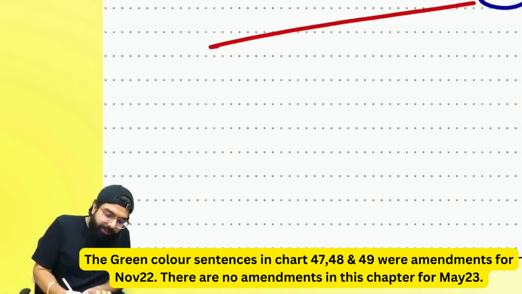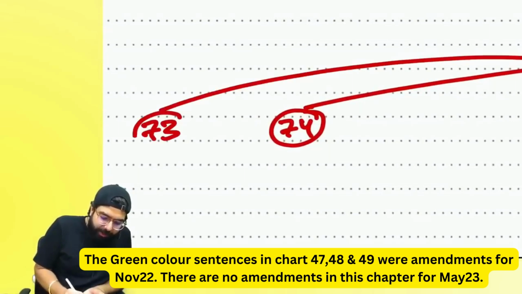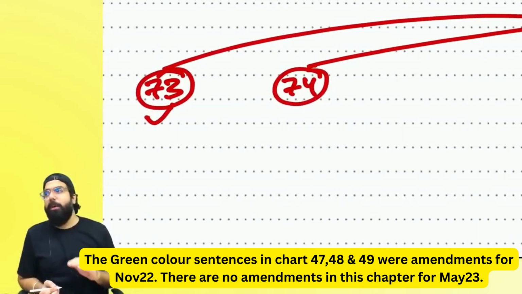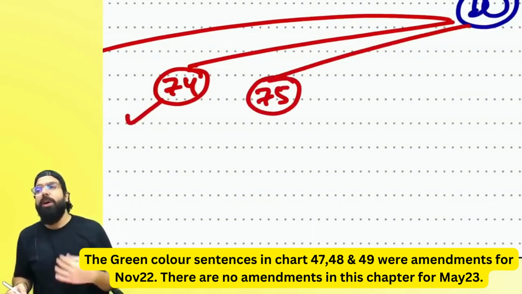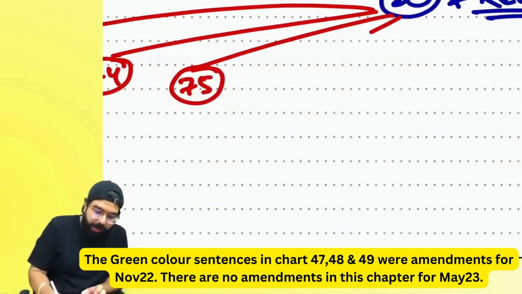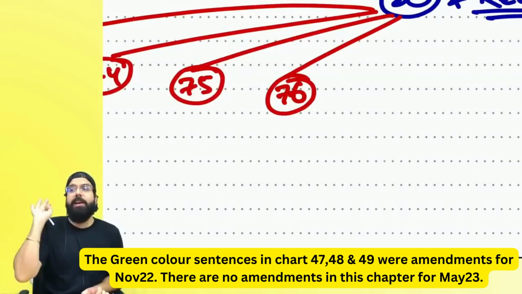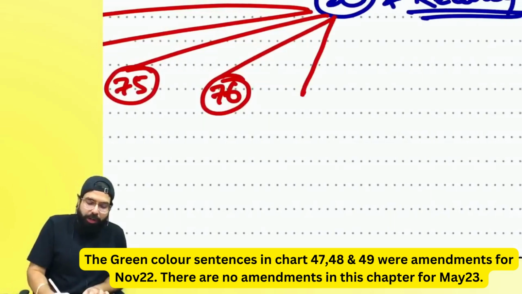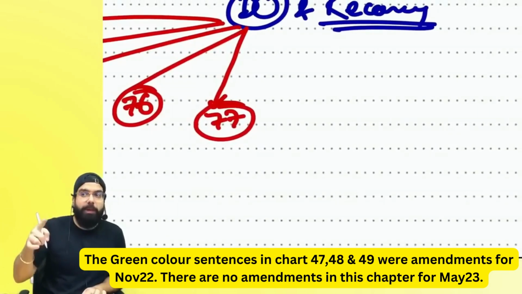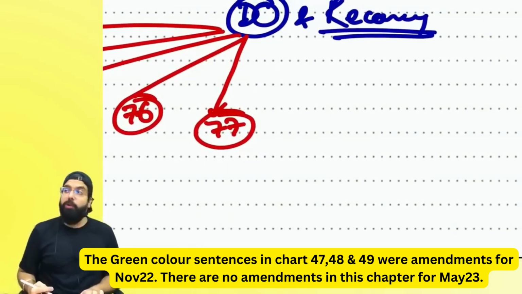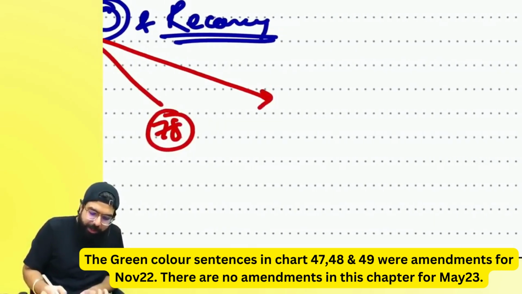Everyone over here, section number 74 and section number 73. Section number 73 talks about demand order in case of bona fide cases. 74 is the fraud case. Section number 75 talks about general provisions relating to determination of demand. Section number 76, if you have collected something representing as tax, you should pay immediately to the government. If you don't pay, show cause notice and then demand order. Section number 77, wrongly paid tax, refund should be taken and correct tax should be paid. No interest is required. Then we have 78, recovery proceedings initiated after 3 months.